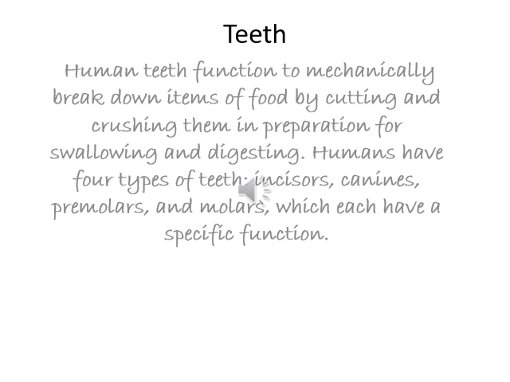All the mechanical breakdown of food, by cutting or crushing, is in preparation for swallowing and digestion. A human has four types of teeth, that is incisors, canines, premolars and molars, and each of them has a unique function.